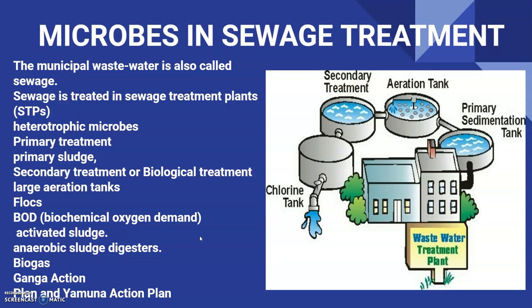In the settling tank, the bacterial flocs are allowed to sediment, and this sediment is called activated sludge. A small part of the activated sludge is pumped back into the aeration tank to serve as an inoculum, and the remaining major part of the sludge is pumped into large tanks called anaerobic sludge digesters. Here other kinds of bacteria which grow anaerobically digest the bacteria and the fungi in the sludge.